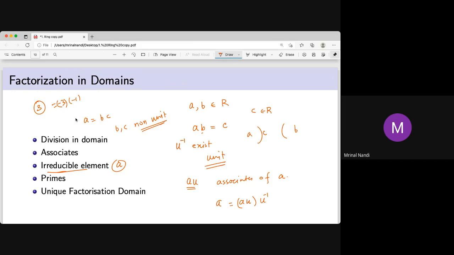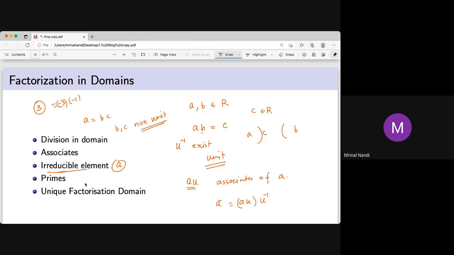So that's why 3 is called irreducible. And there is something called a prime element. What is the definition of a prime element? Sometimes in Z we write prime element and irreducible as synonymous, but actually they are not. Primes and irreducibles are not the same. Irreducible means we can't divide it into two different non-unit elements.